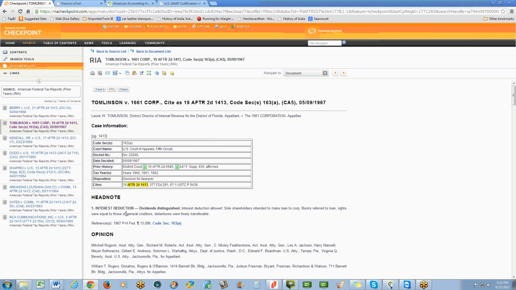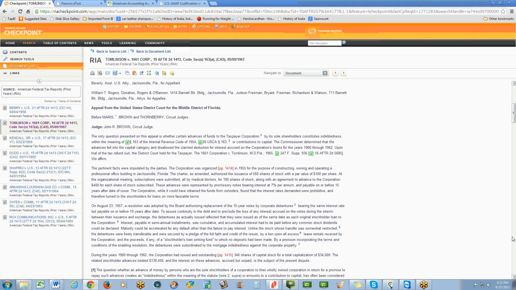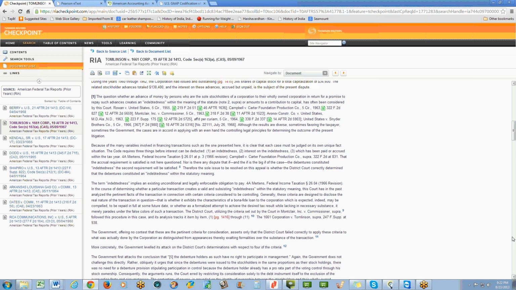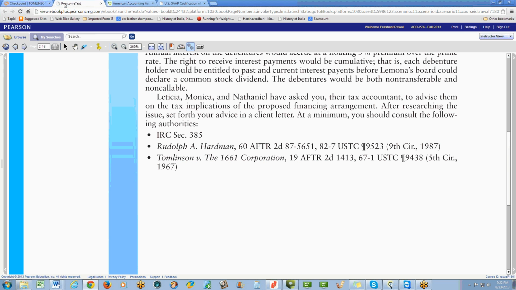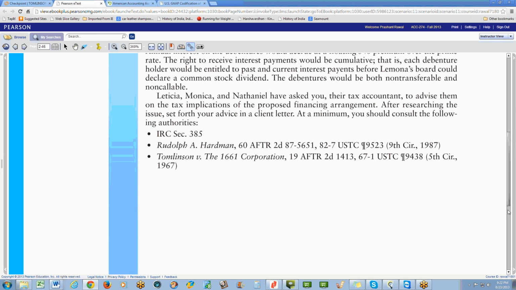The headnote: interest, dividends distinguished, interest deduction allowed, sole shareholders intended to make loan to corporation, books refer to loan, rights were equal to those of general creditors, debentures were freely transferable. This is something that you can read about as well if you want to get into more detail, but this is how you would do case research. I hope this helps you get started. I cannot make you proficient in this. You have to become proficient yourself by using these tools more and more. But that's how you would do your case research in there.